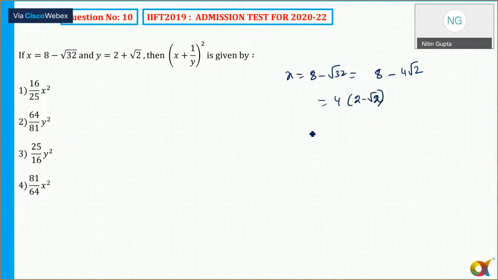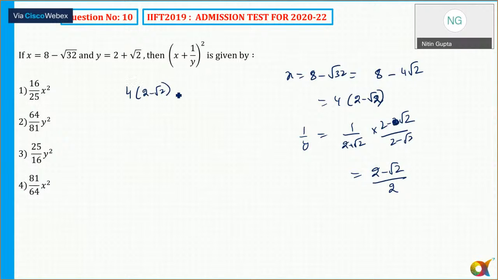Now y and 1 by y. 1 by y is equal to 1 upon plus root, so conjugate multiply 2 minus root 2 upon 2 minus. That comes out to 2 minus root 2 upon 4 minus 2, that is 2 minus 2 by. This is the value of y. So what is x plus 1 by y? That is 4 minus 2 plus minus 2 upon, so this comes out to 2 minus 2 common into 9 by 2. This is the value of x plus 1 by y.